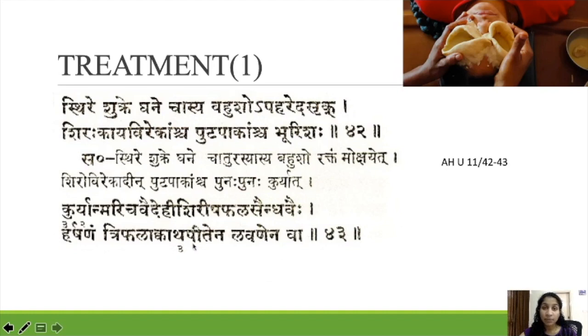Put the Saindava Lavana in Triphala Kwada and it will get absorbed and dried. After that we can use that for Harshana. So these are the two yogas for Harshana. One with Marija, Vaidehi, Shirisha, Bala, Saindava, we can use for Harshanam. Otherwise, Saindava Lavana, put it in the Triphala Kwada and then you can reduce that and dry it and take that powder and do Harshanam.